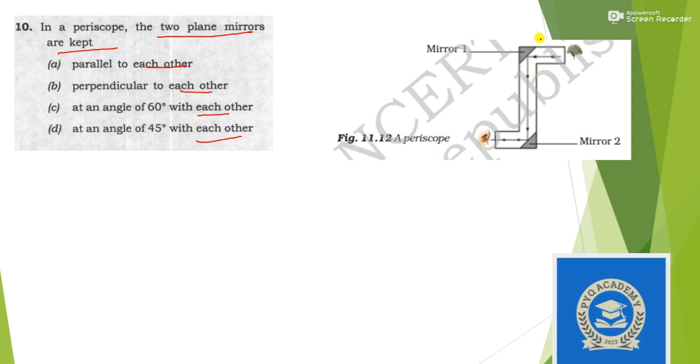Okay, so let's draw a line like this and like this. You can see that the two plane mirrors are not making any angle. They are parallel to each other. The answer is option A, parallel to each other. Otherwise, if the question was how the mirrors are placed, each mirror is placed at a 45 degree angle in this arrangement. But with respect to each other, they are not making any angle. They are parallel to each other. So the answer is option A.